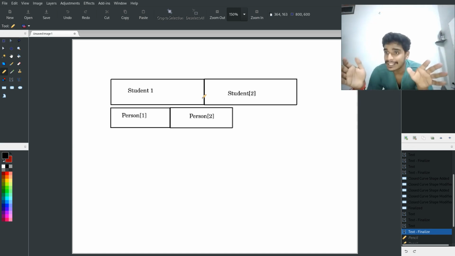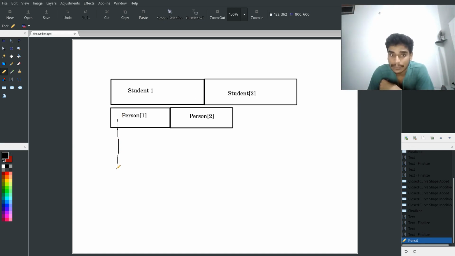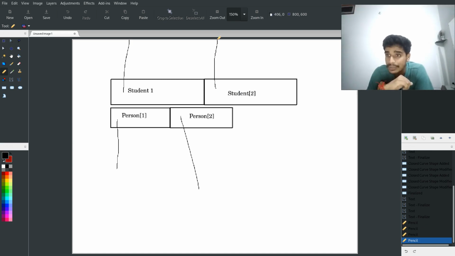But there is something hidden also. That is the virtual table. Now the virtual table is also here. So where can the virtual table be? For the person, the virtual table can be here and here. For the student, the virtual table can be here and here. So this is where the virtual table is.